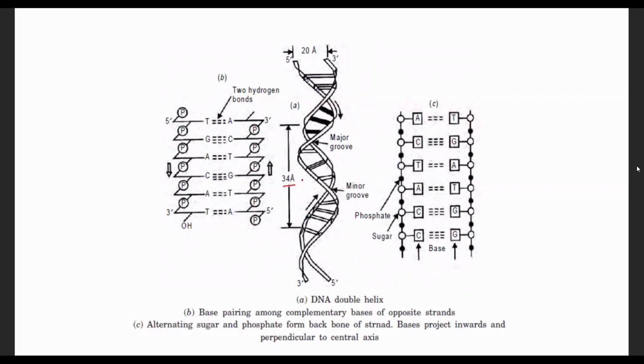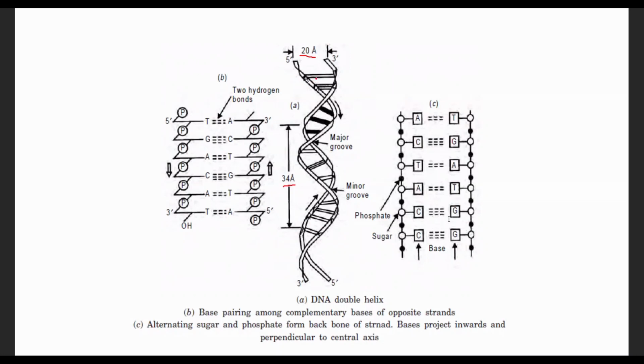So it has 10 nucleotide base pairs per one helical turn. Between the two strands, there is a 20 angstrom distance.